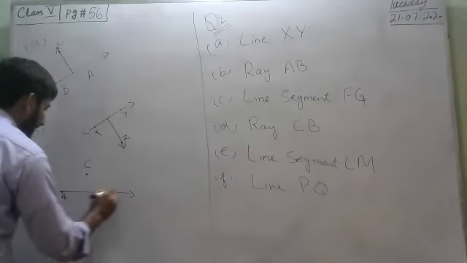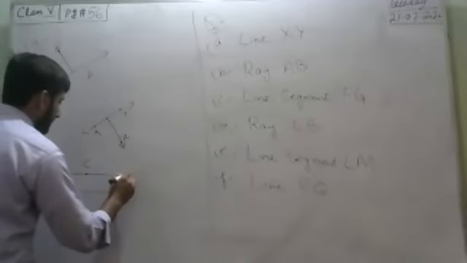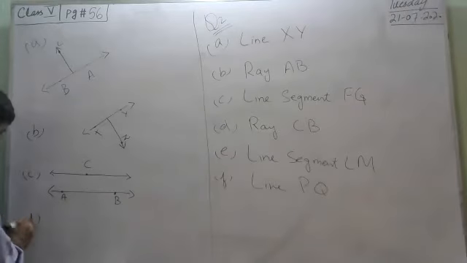This is the parallel line which is passing through C. And the last one is draw a parallel line to X line through point A.